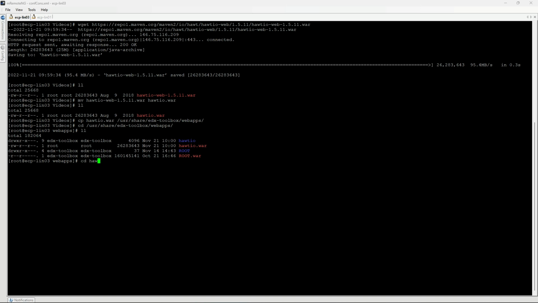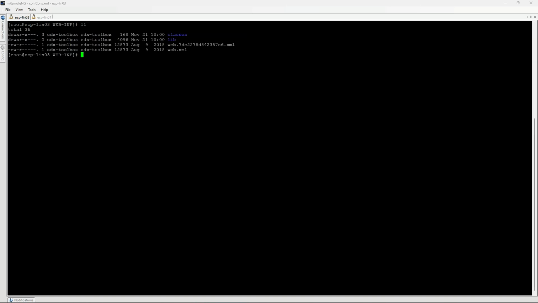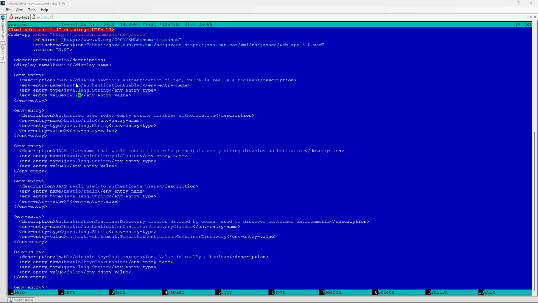To enable authentication on the Hawtio web console, open the web.xml file, which is located in the newly created hawtio/WEB-INF directory, and find the env-entry section with the line hawtio.authentication.enabled, and change the value of env-entry-value from false to true.